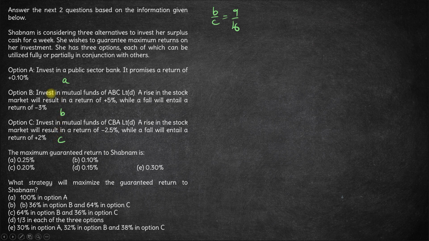Now let's figure out what should A be. Let's just focus on B and C first of all. If B is 9 rupees and C is 16 rupees, let's see what is the return from these two.